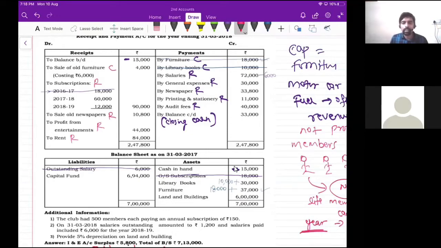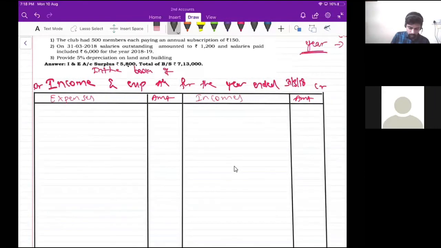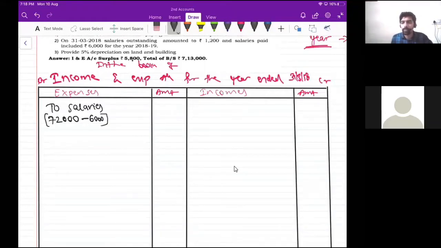So the next item is salaries, right? Salaries is 72,000 minus 6,000 rupees. Why minus 6,000? Because it was on the opposite side, correct? So expenses, debit side, to salaries, in brackets 72,000 minus 6,000. Can someone tell me how much is 72,000 minus 6,000, guys? 66,000. Very good.